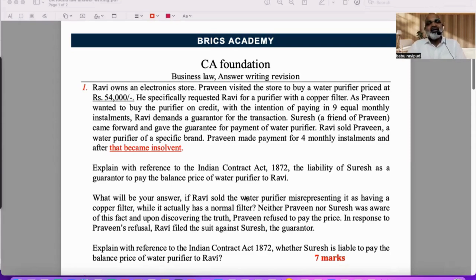So go through that. Unnecessarily you will end up traveling so many places, you will end up seeing so many books, so much of material. Somebody says this, etc. No, don't worry. ICAI has given suggested answers, which clearly means you have to follow the pattern of it. There's no option at all.